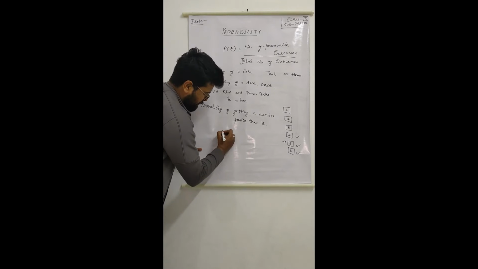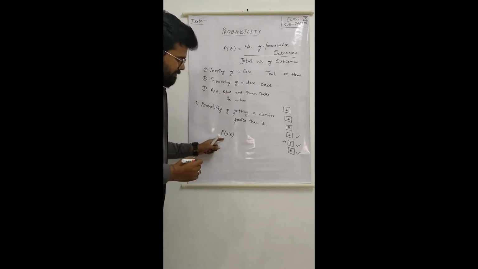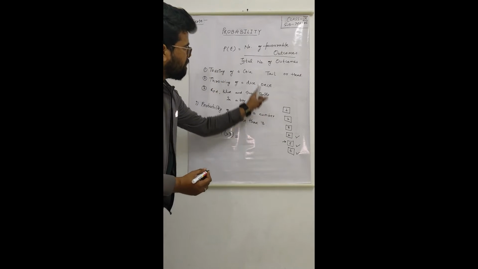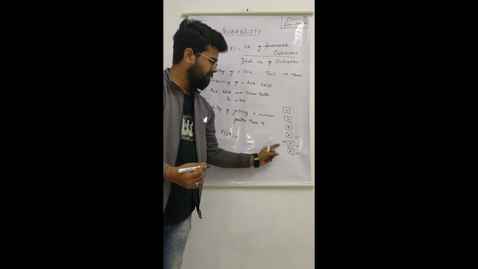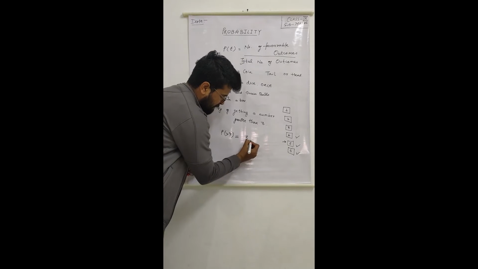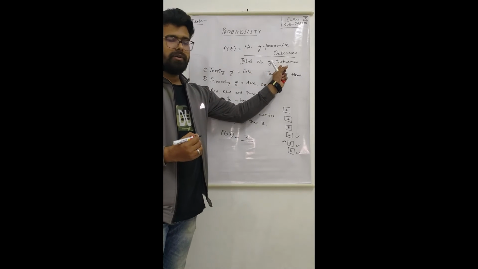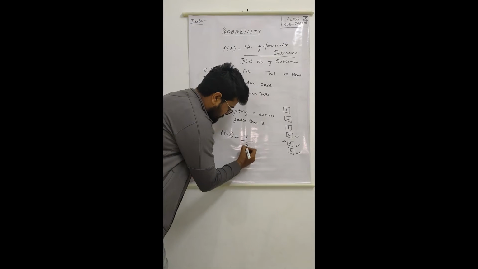So the probability of getting a number greater than 3 will be equal to the number of favorable outcomes, which are 4, 5 or 6, that is 3, divided by the total number of outcomes, which is 6.